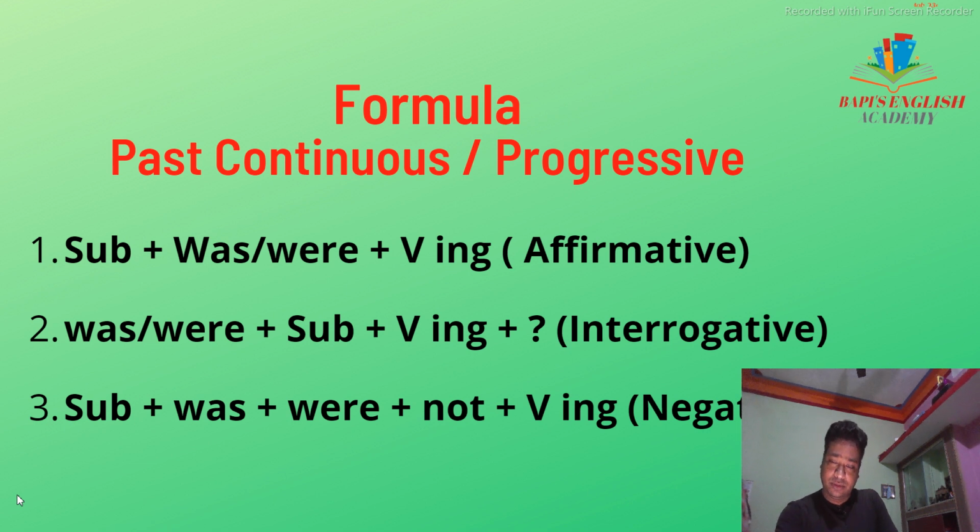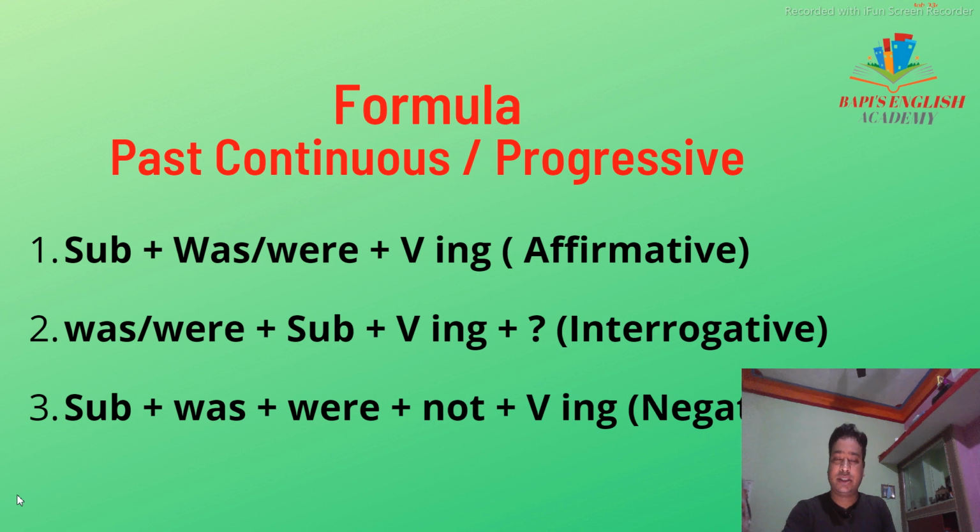I have sent you the list of verbs. Be is an auxiliary verb, a primary auxiliary. Its forms are is, am, are, was, were. So in present continuous we use subject is, am, are plus verb ing, though here in past continuous we use subject was or were plus ing with the verb.